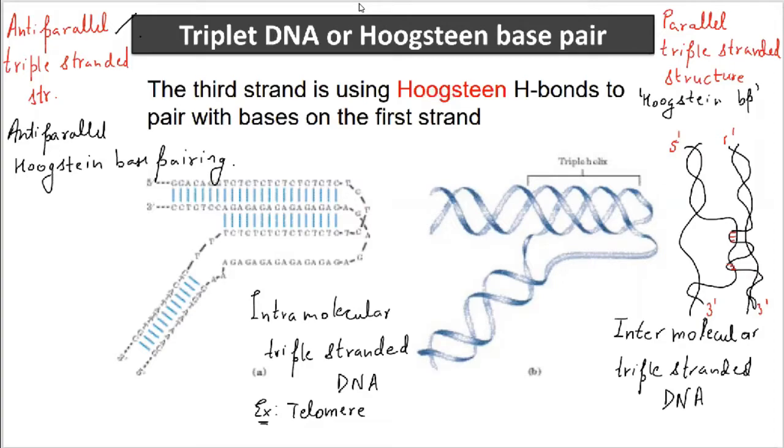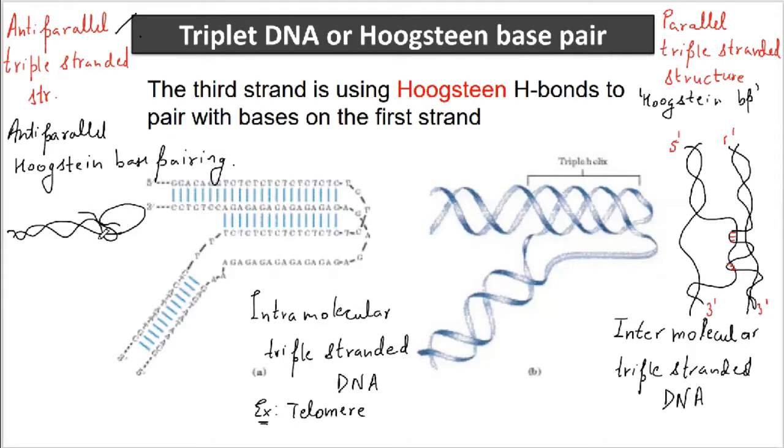The triple-stranded DNA is said to be much more stable as compared to the double-stranded DNA. That is why in the case of telomere, I have told you the triple-stranded DNA is being produced. What happens in the case of telomere is that one strand of the DNA is being extended and then it is being folded in this manner, leading to the formation of triple-stranded as well as the quadriplex DNA molecule.